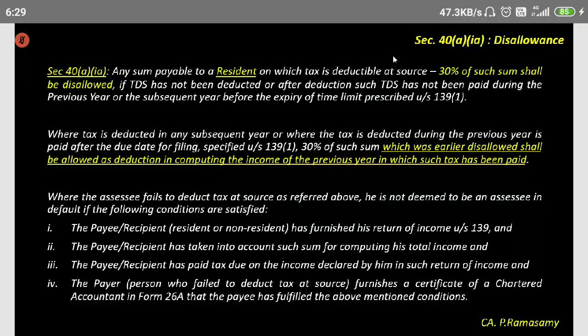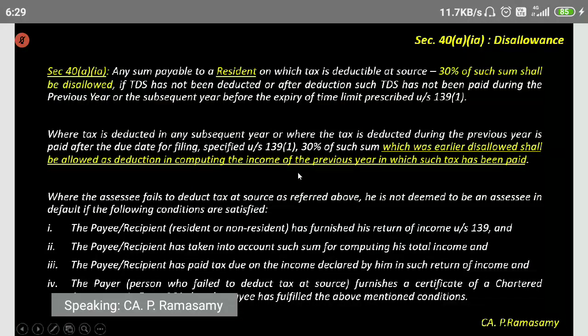You understand? If this is done, then disallowance will not be there in the hands of the payer. You will understand this better when we go to the next example.